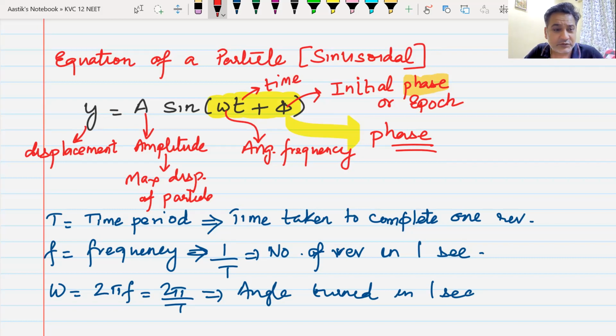Anyone understands this? Yes, sir. That is what I say, particles in same phase. Now, when particles are in different phase, they will not be together, and someone will do it first and someone will do it later on. Do we understand this? Yes, sir. Everyone understands this?